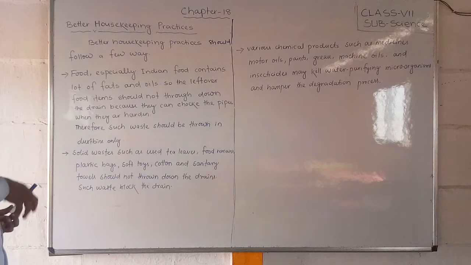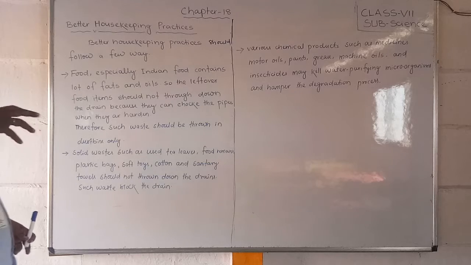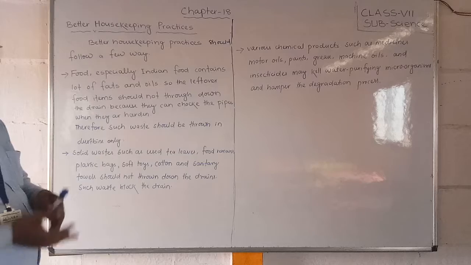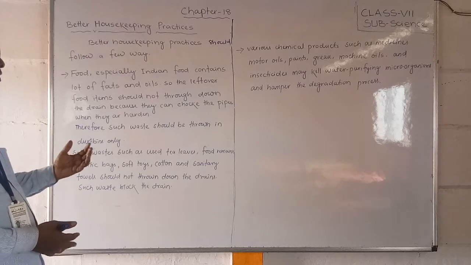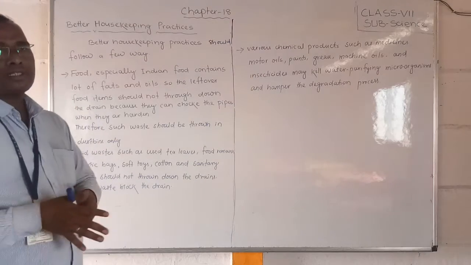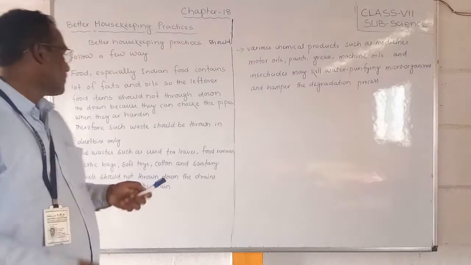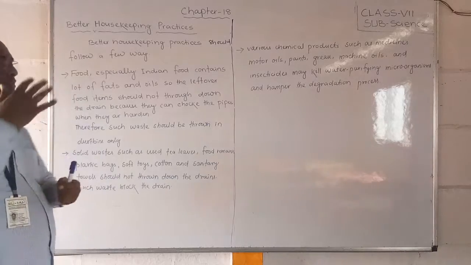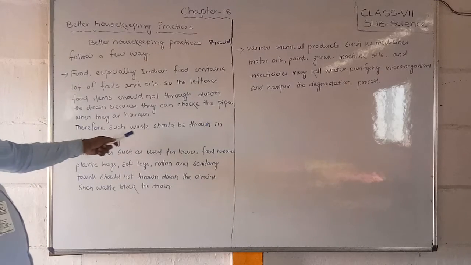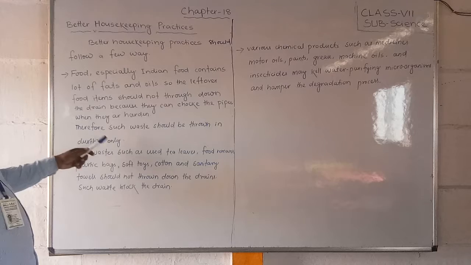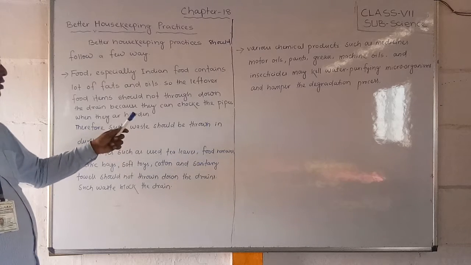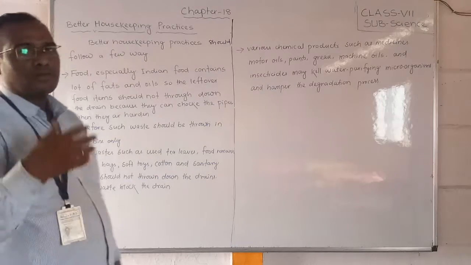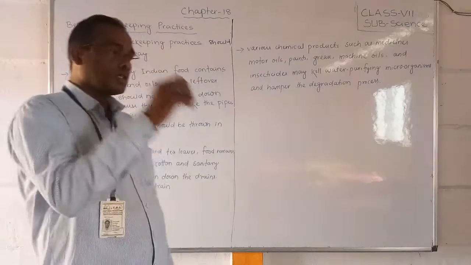In Indian food, whatever we are eating, a lot of fats and oils are there. If the leftover, balance food is thrown into the drain, it will stagnate and block the pipes. Choke means it will obstruct the pipes. Therefore such waste should be thrown in the dustbin only. Leftover food should be kept in the dustbin inside.